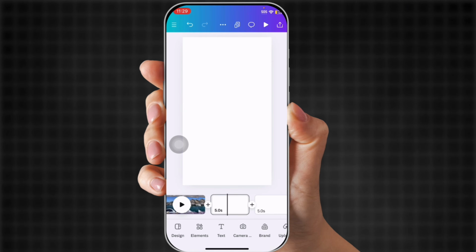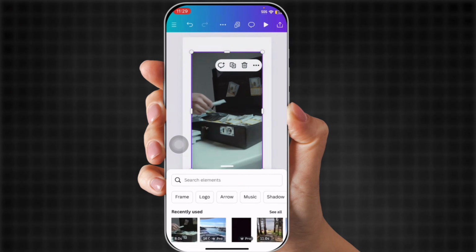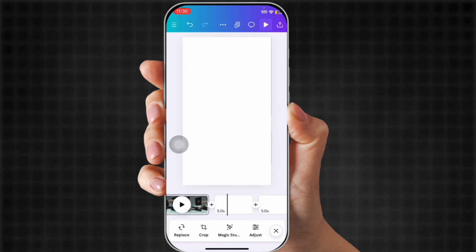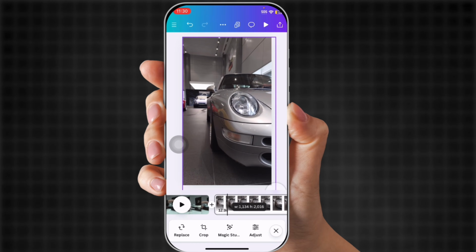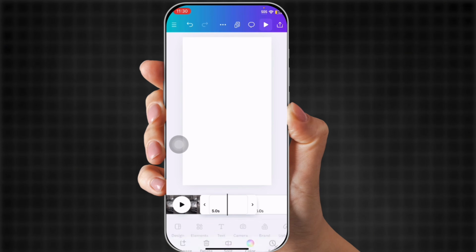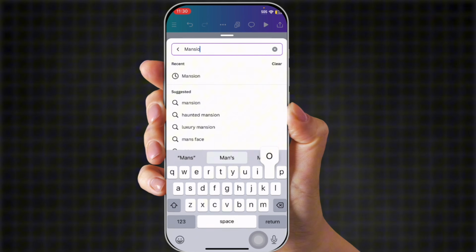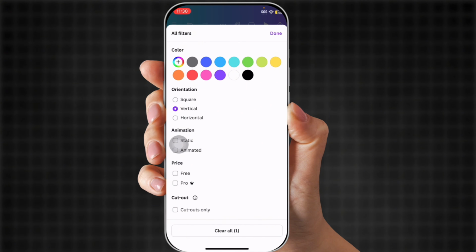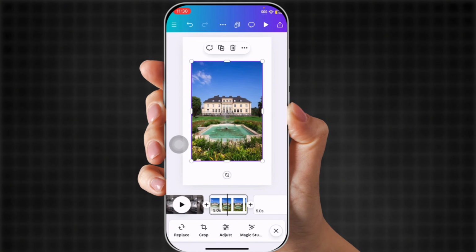So now you're going to fill up these 10 slots. So it's about wealth. So we're just going to keep putting images about wealth. So money, mansions, cars, stuff like that. So we have to find ones that relate to the little ChatGPT script that it gave us. So mansions. Remember to click up in the side, click vertical, and then go down to videos. Or you can go to photos.